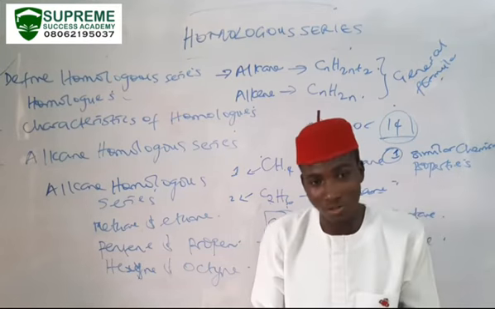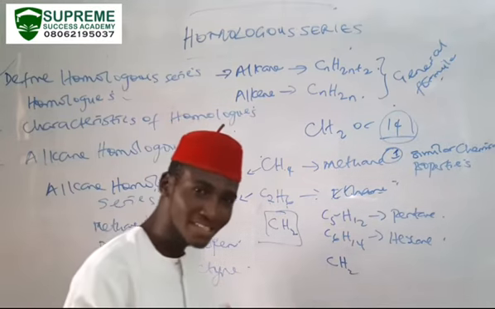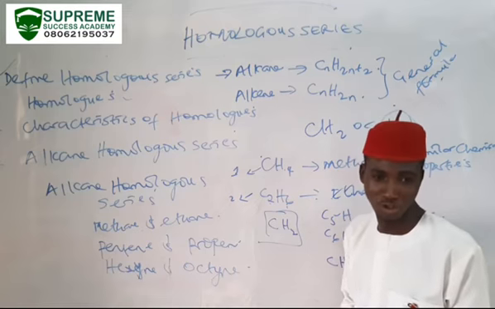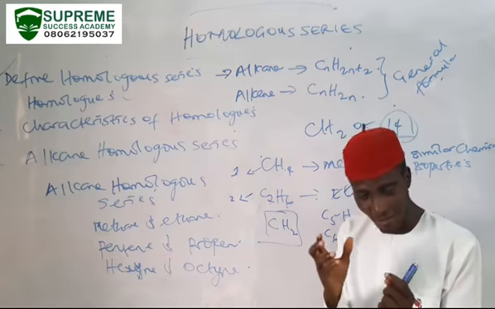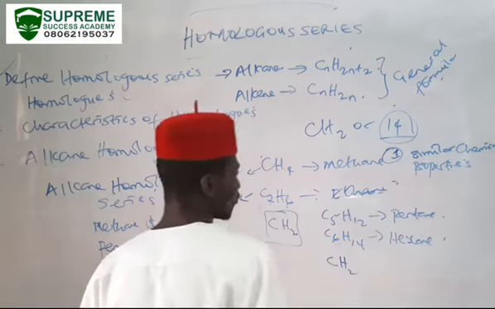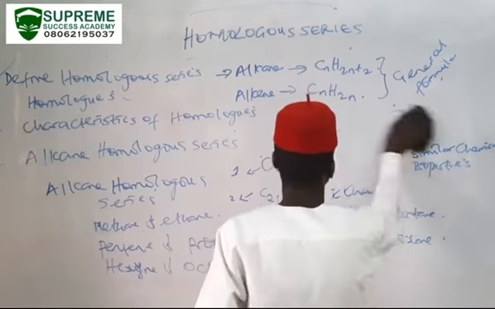However, there are exceptions to this when we look at a compound like benzene. In the case of benzene, even though benzene is unsaturated, it still prefers to undergo substitution reaction because substitution allows it to maintain its benzene ring. So number one characteristic of homologous series is that they have similar chemical properties.